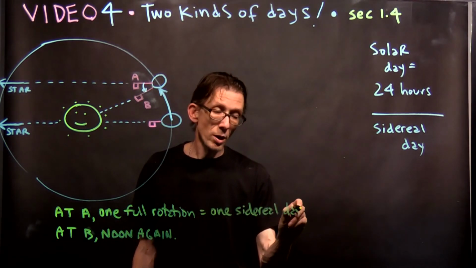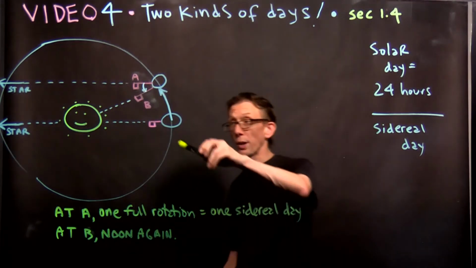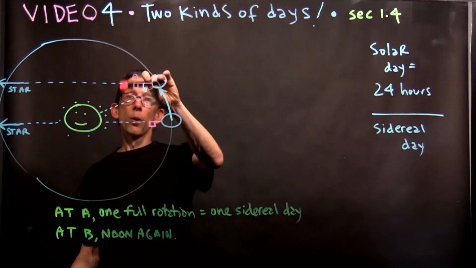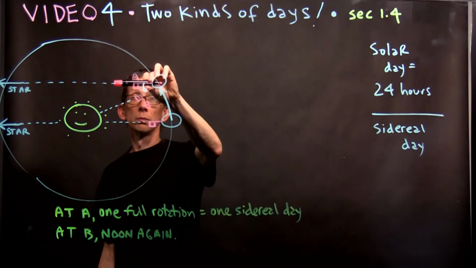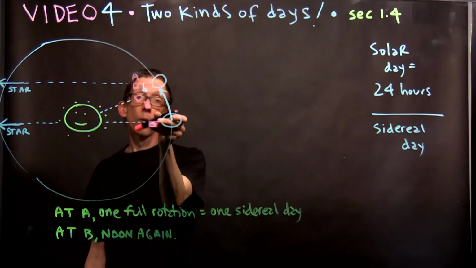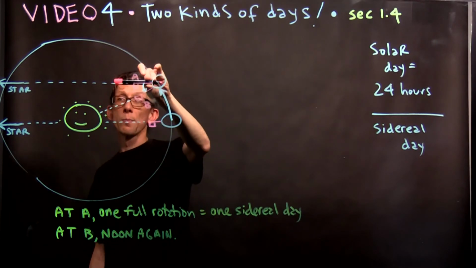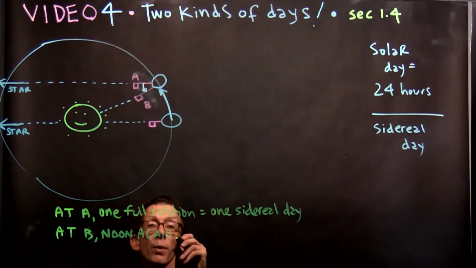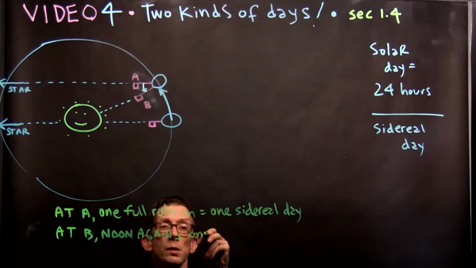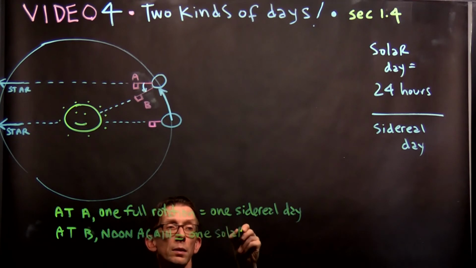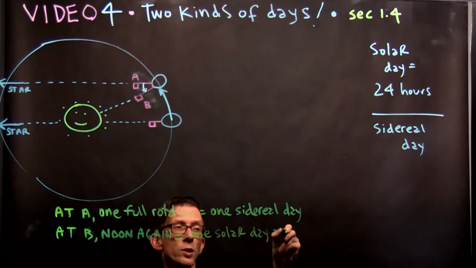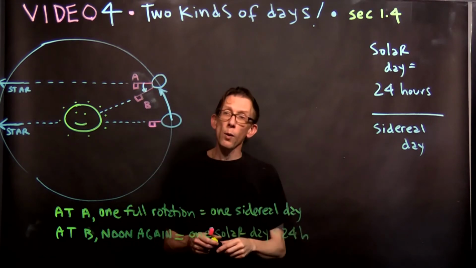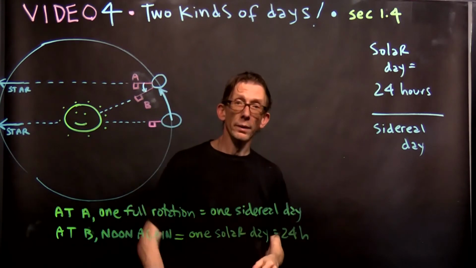Sidereal means by the stars. So the flag points here toward the star, and then one sidereal day later, it points back toward the star again. It has rotated from here all the way around once, and then points back toward the star again. At B is noon again, so because it's noon again, this is one solar day. And that is 24 hours. So it takes 24 hours to go from start here to B.